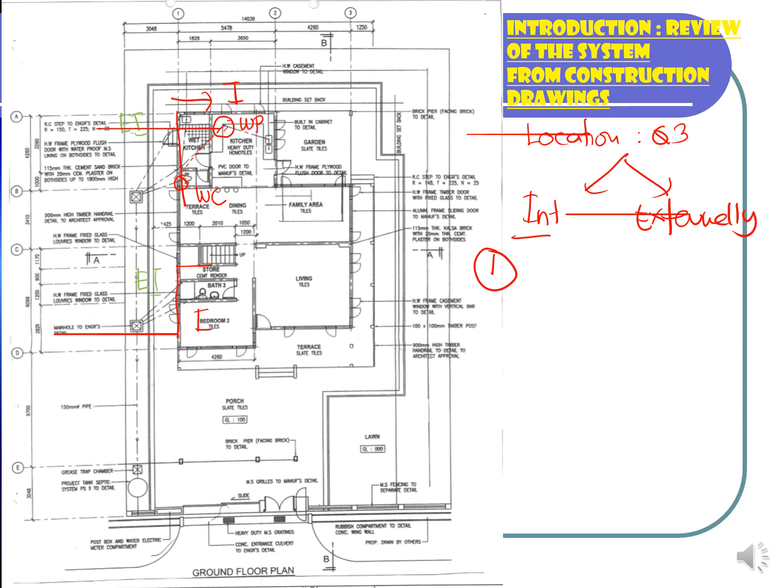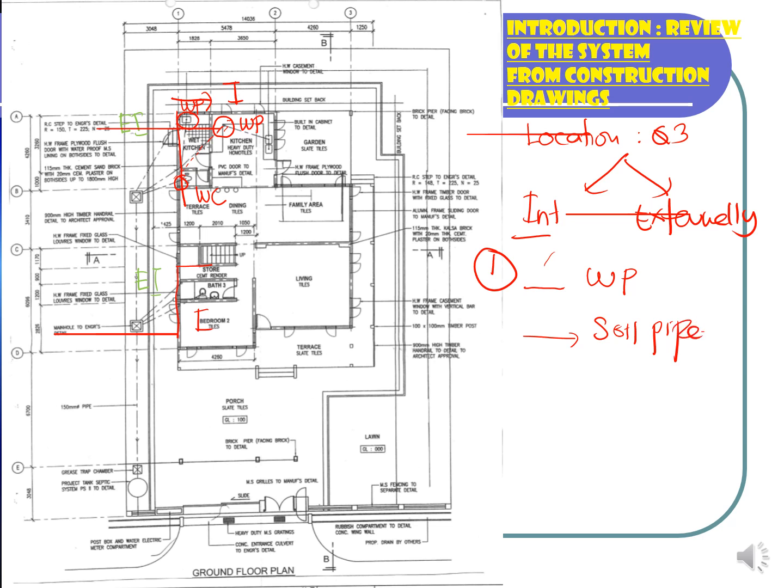Okay, the size of the pipe you can check later in the schematic drawing. And then you can see here at the wet kitchen we have a kitchen sink. From the kitchen sink, this is waste pipe. That is how you would like to measure. Let's identify the items that we have to measure. So I put here a dash. We have the waste pipe. We also have the soil pipe from the WC: waste pipe and soil pipe in the WC.